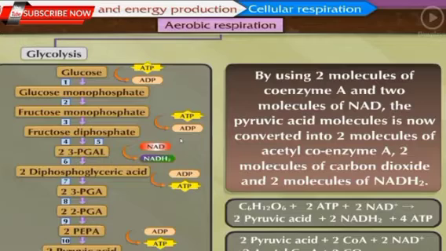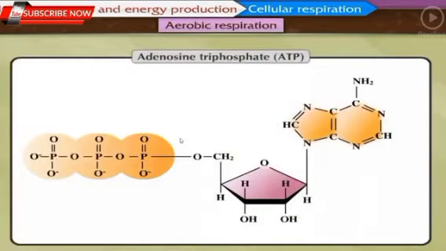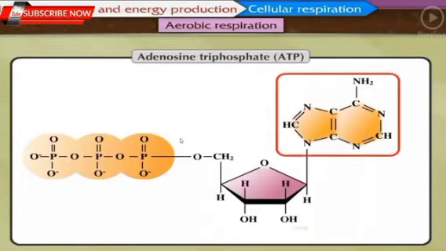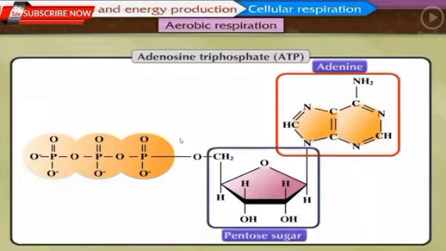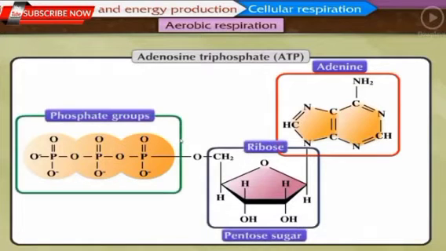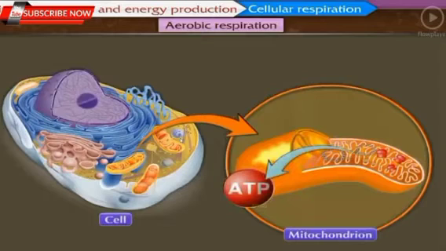ATP or adenosine triphosphate contains a nitrogenous compound adenine, a pentose sugar, ribose and 3 phosphate groups. It is an energy-rich molecule and energy is stored in the bonds by which phosphate groups are attached to each other. These ATP molecules are stored in the cell. Wherever the cell needs energy, one phosphate bond breaks and releases energy.